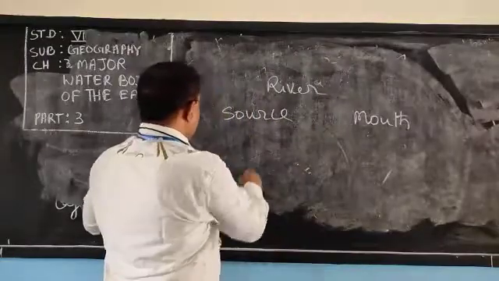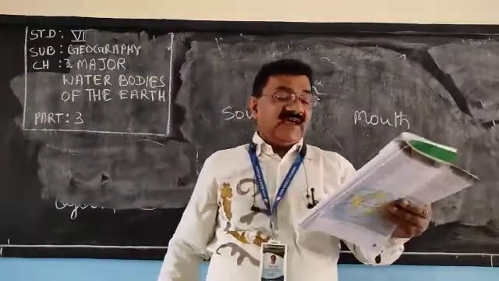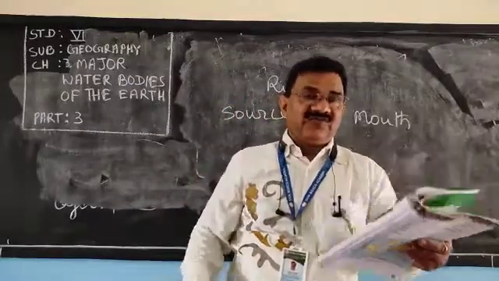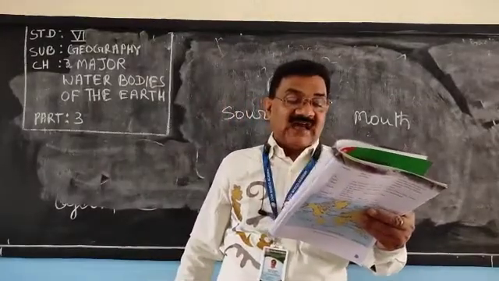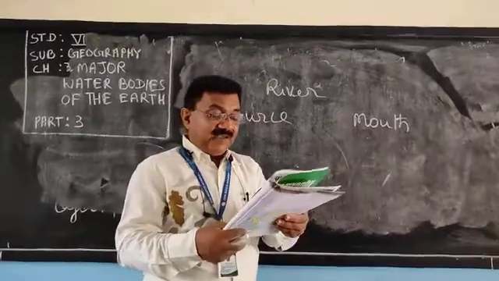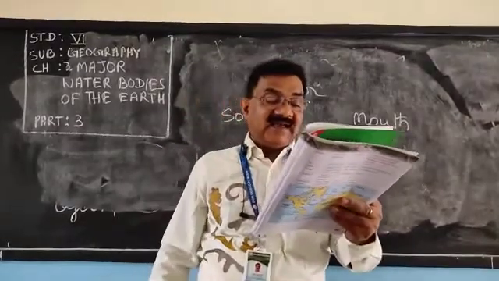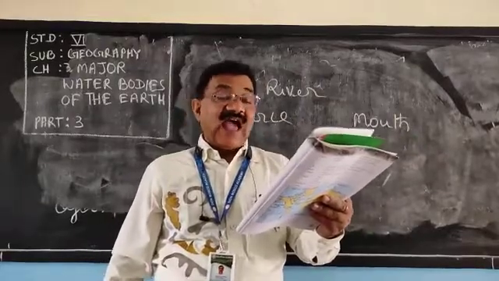Try to understand. River Mackenzie, source is Great Slave Lake and mouth is Arctic Ocean. It is in Canada. St. Lawrence, Lake Ontario, Gulf of St. Lawrence, Canada, USA. Mississippi, River Mississippi, Lake Itasca, Gulf of Mexico, USA.